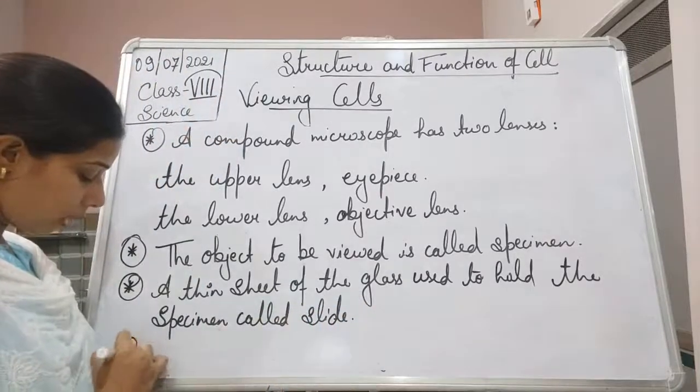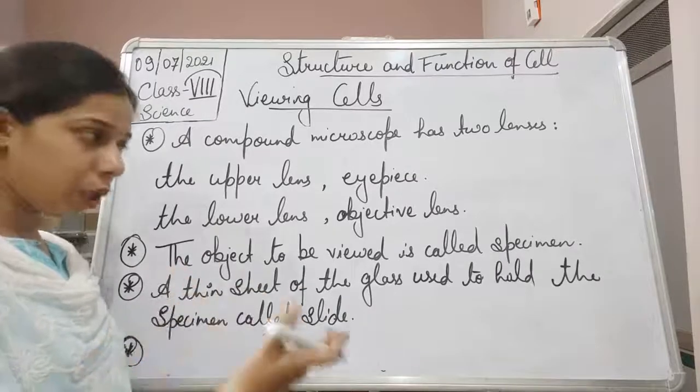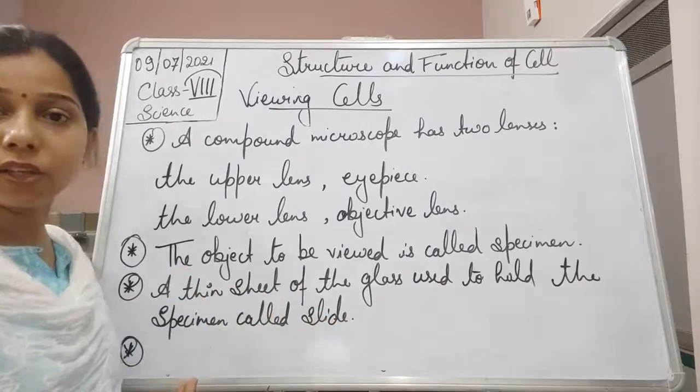And we keep this slide near the objective lens, on what is called the stage.